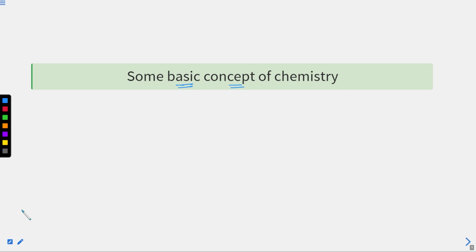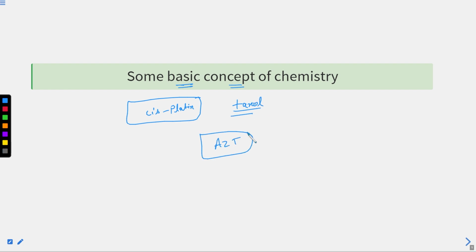Chemistry is very important in our daily life. If we are walking, talking, eating, drinking, or doing some work, everywhere chemistry works. Even if you are taking any medicine, for example, cisplatin. Cisplatin is used as an anti-cancer drug. Taxol, for example. AZT. AZT is used for AIDS, which is a very dangerous, harmful disease.